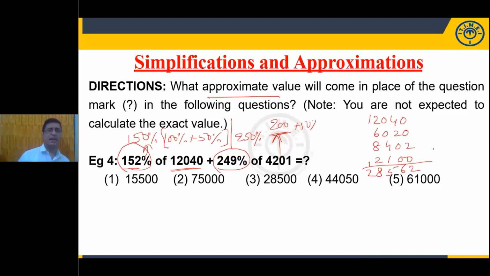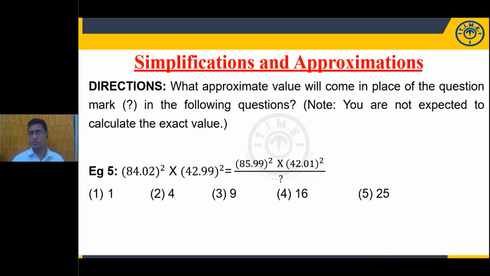So nearly 28,500. Here I am finding less than the required one, and there more than the required one. So nearly means you can ignore the last two digits and just observe the options. You'll get the answer very easily. The right choice is 28,500.